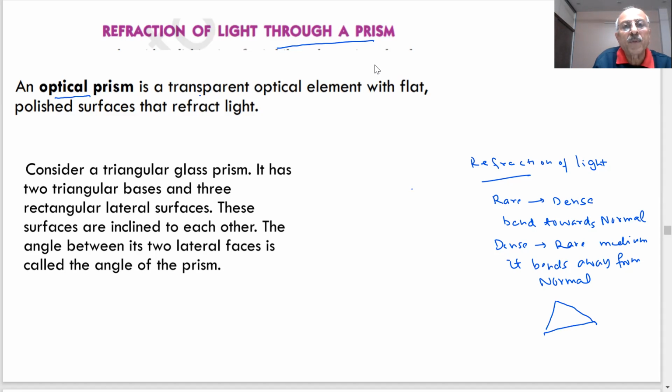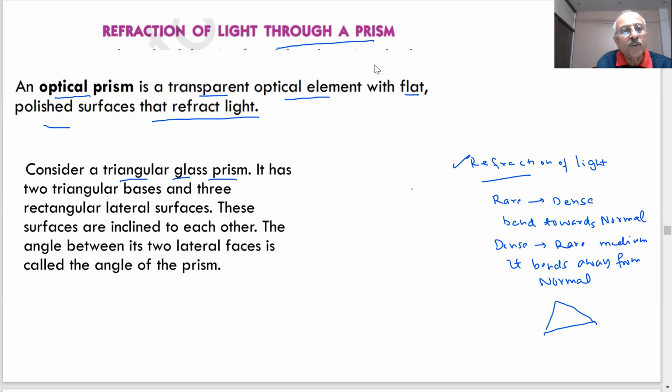It is a transparent optical element with flat polished surfaces that refract light. When light passes from air to the prism, it will get refracted. And refraction means what we already told you in the previous lectures. Consider a triangular glass prism. What I am talking about is a triangular glass prism.